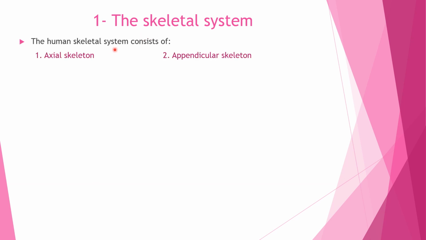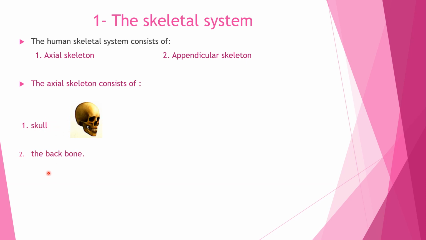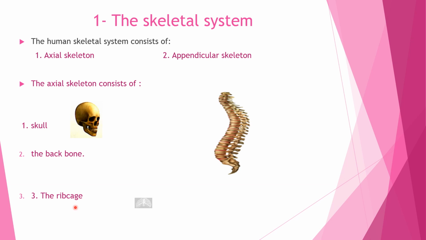The human skeletal system consists of number one, axial skeleton, number two, appendicular skeleton. The axial skeleton consists of number one, the skull, number two, the backbone, as you see in this picture, number three, the rib cage.